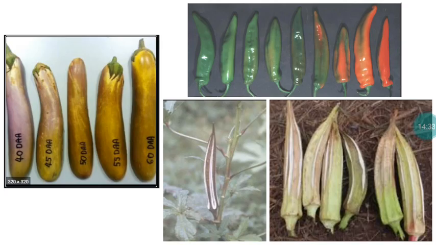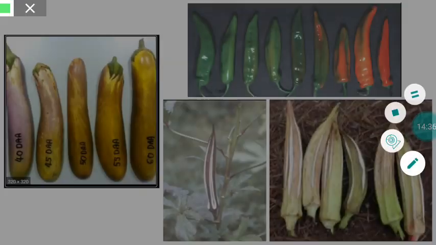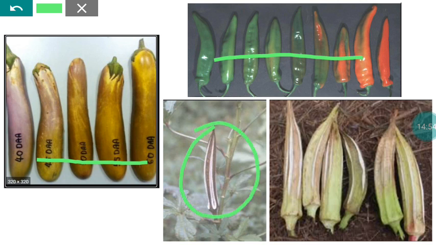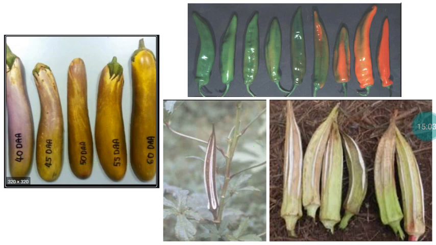These are the different stages of development as far as brinjal, chilies and Bendi are concerned. Initially violet or blue in color, later it becomes yellow in color. When the color turns completely yellow, at that time we have to harvest the crop. Chili green to red. In Bendi, browning and the appearance of hairline cracking is the correct maturity symptom for identifying whether the fruit and the seed have attained physiological maturity or not.